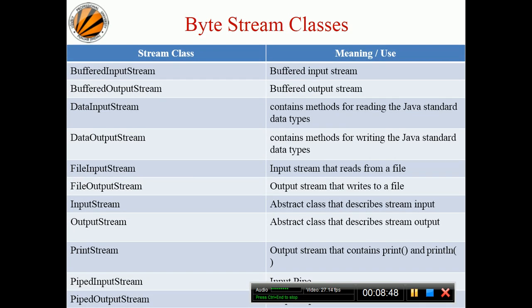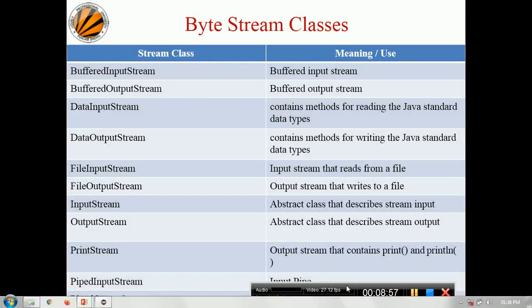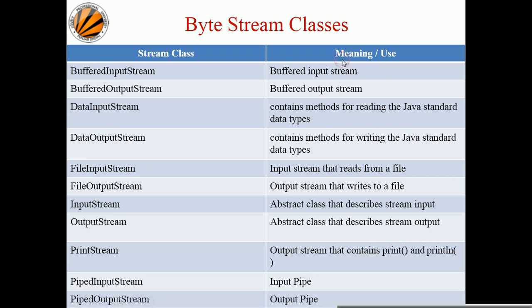Now these are the standard classes and their meanings, whatever we have seen previously. BufferedInputStream and BufferedOutputStream handle buffered input and output. DataInputStream contains methods for reading Java standard data types. DataOutputStream contains methods for writing the Java standard data types. FileInputStream and FileOutputStream are the input and output streams that read from a file or write to a file.